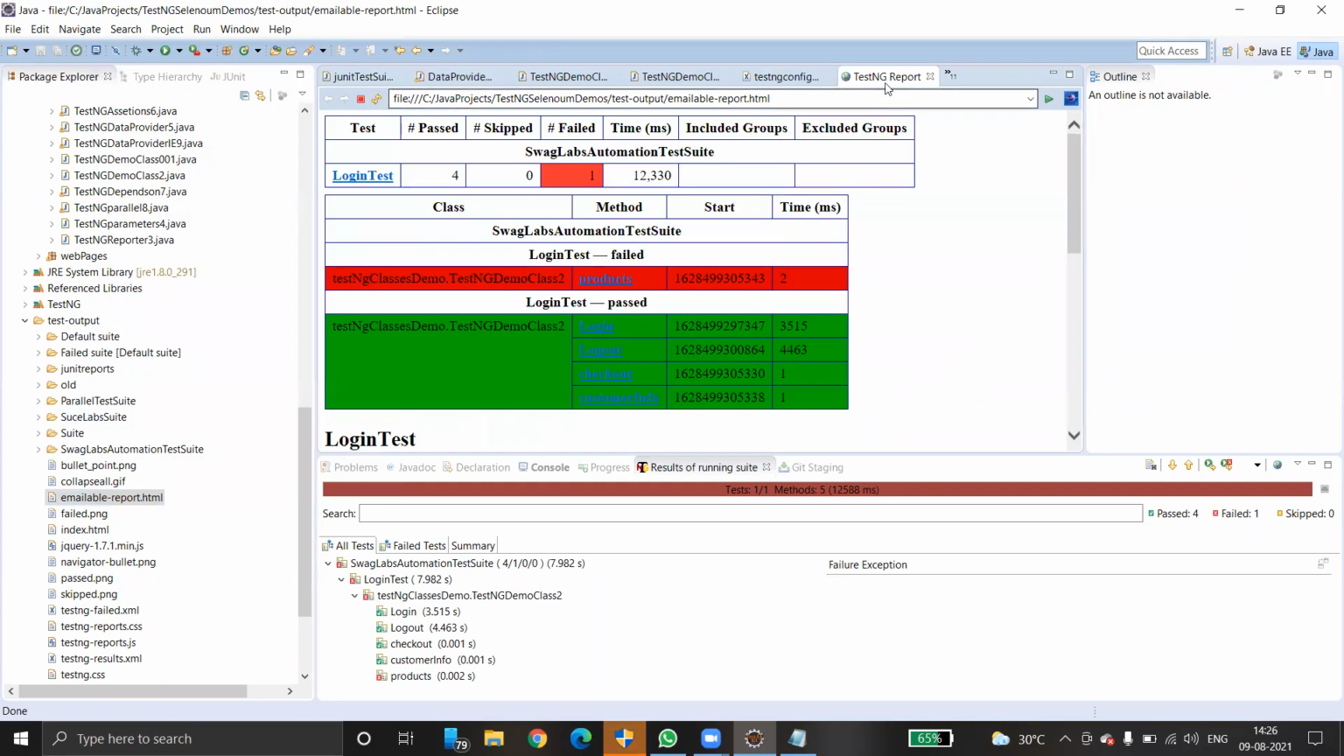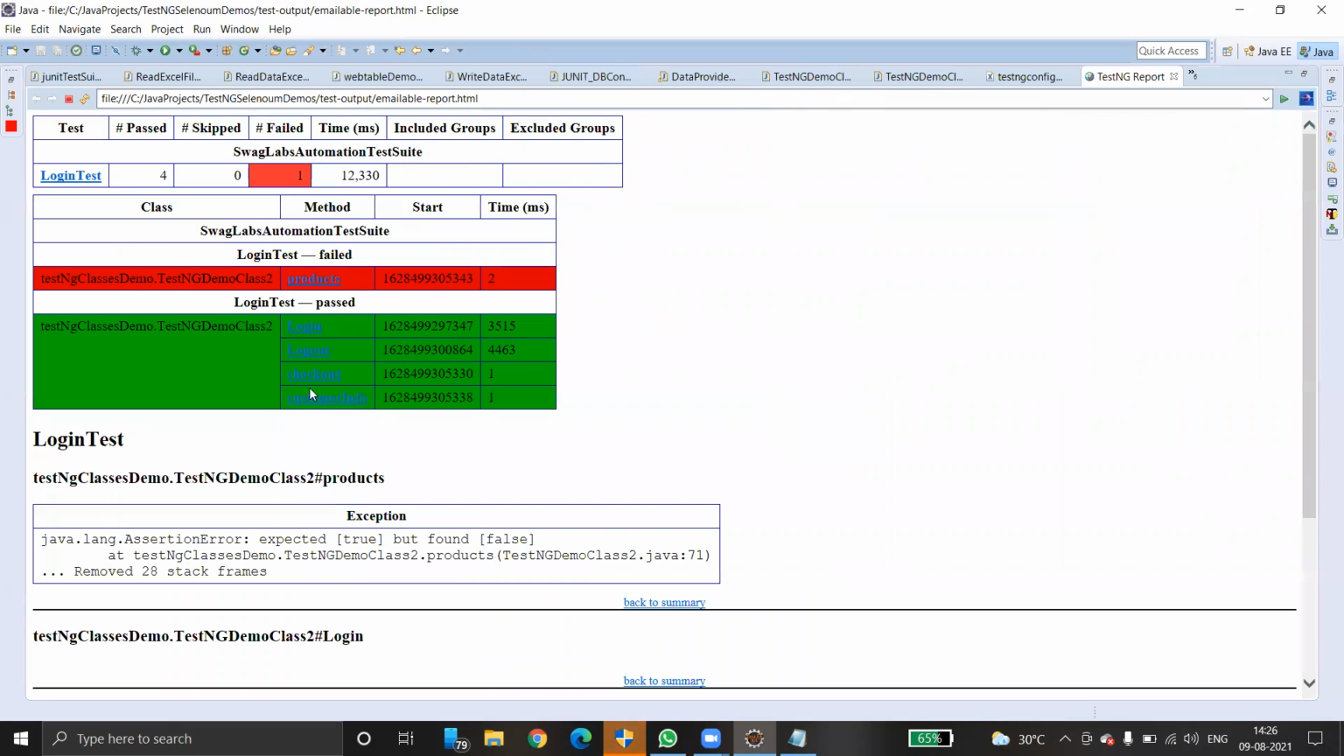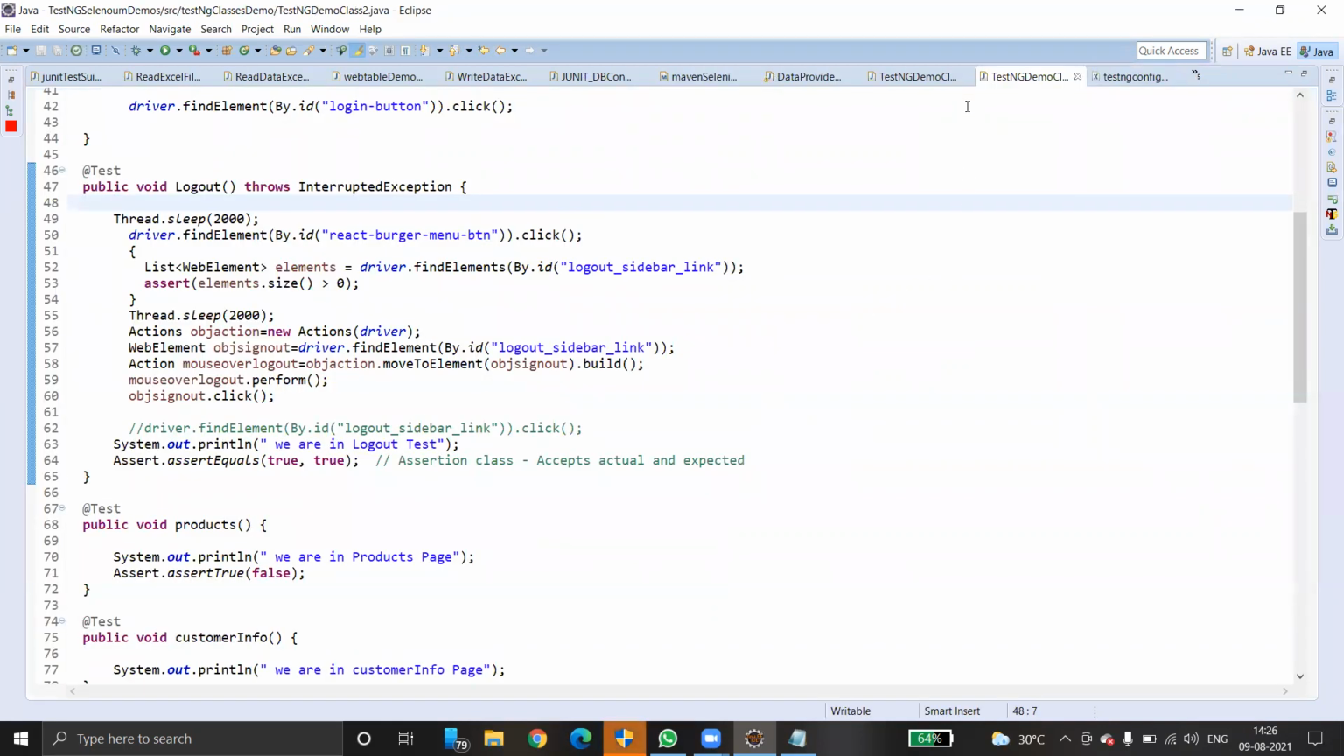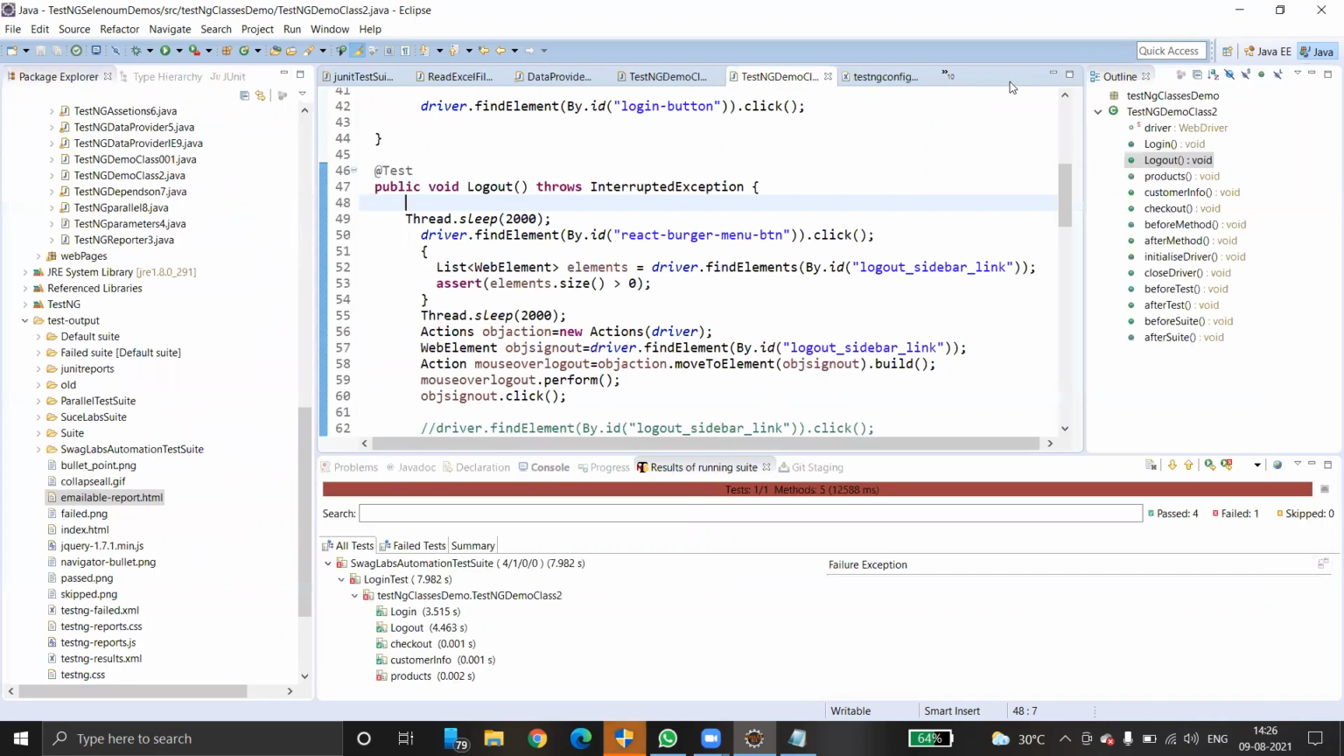Here you can see how many test cases passed and how many failed. See, login, logout, checkout, customer information, and then products. Out of 5 test cases, 1 failed and 4 passed. This is the beauty of TestNG. It really generates wonderful reports. You can directly share this report with your manager. Is it clear?